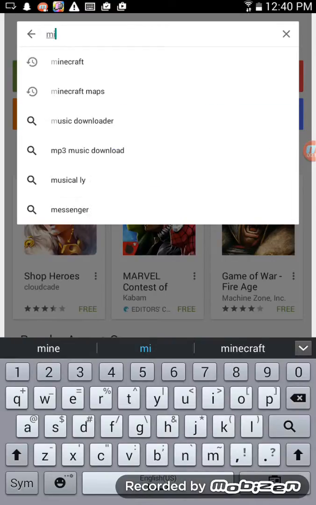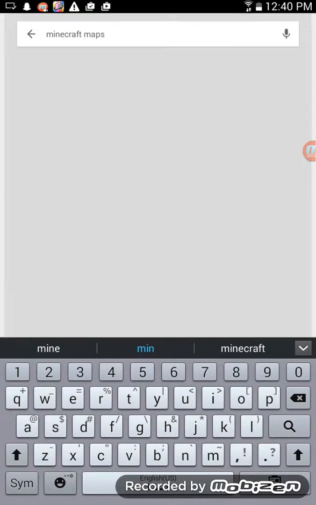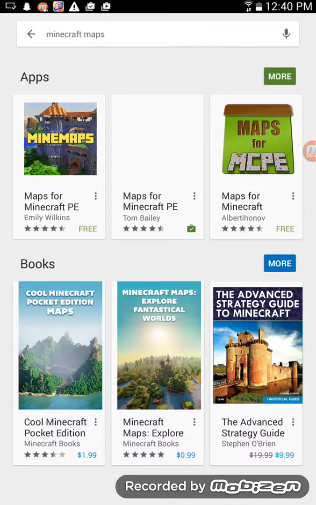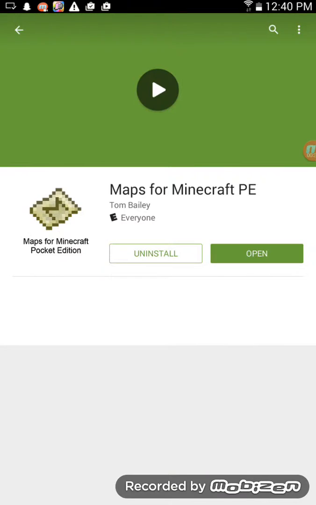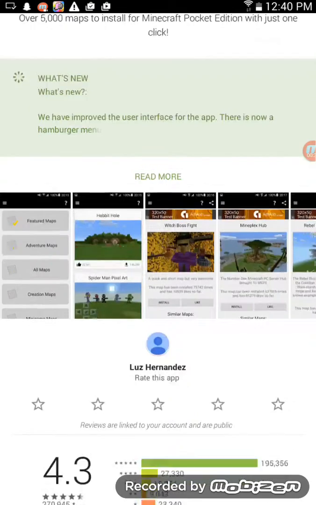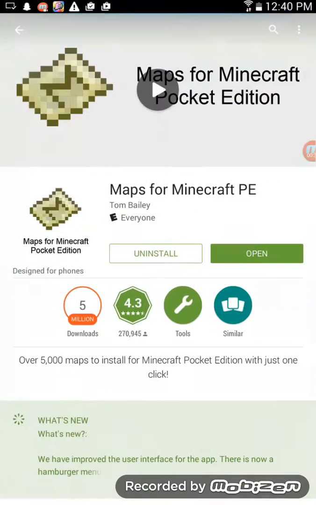Minecraft map, and maps for Minecraft PE. You're gonna click on this one, and you install it. Okay.